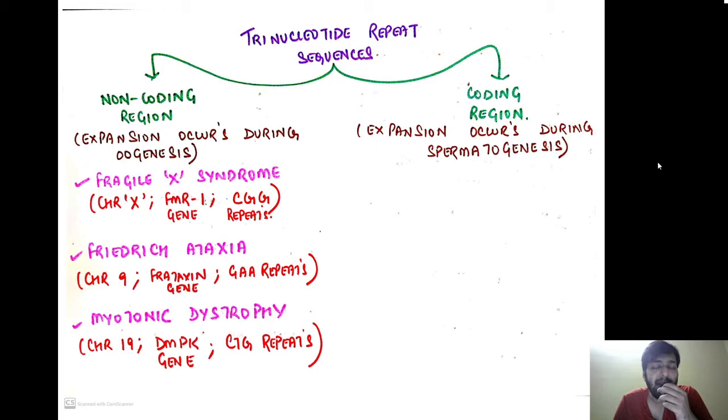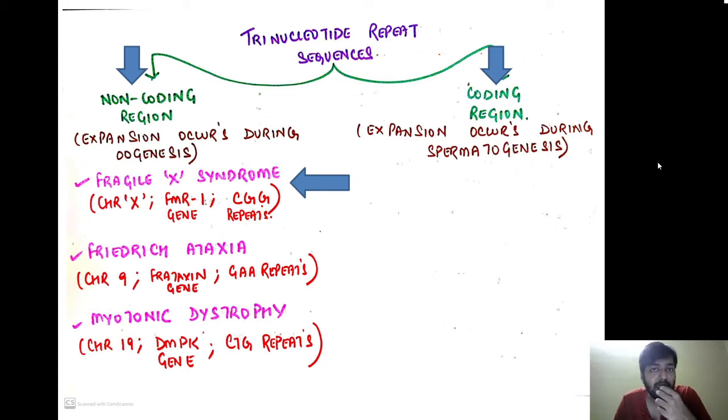This kind of repetition can involve either the non-coding region or the coding region. When the trinucleotide repeat sequences involve the non-coding region, usually the expansion occurs during oogenesis, during the formation of the ovum, whereas when the coding region is involved, the expansions occur during spermatogenesis. Let us see examples of trinucleotide repeat disorders involving the non-coding region of the DNA.